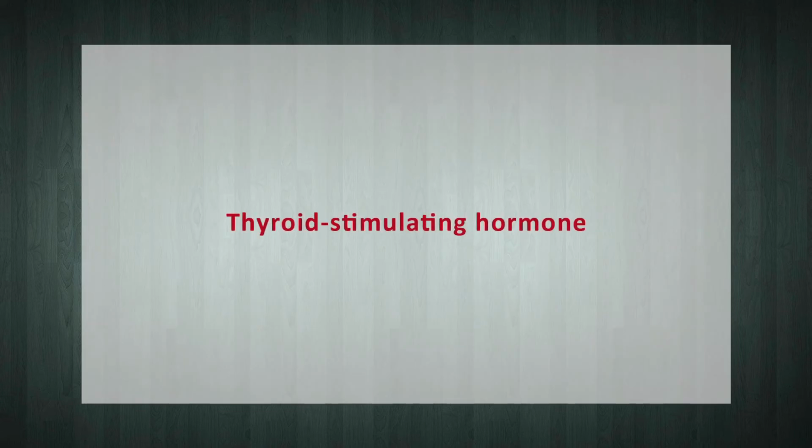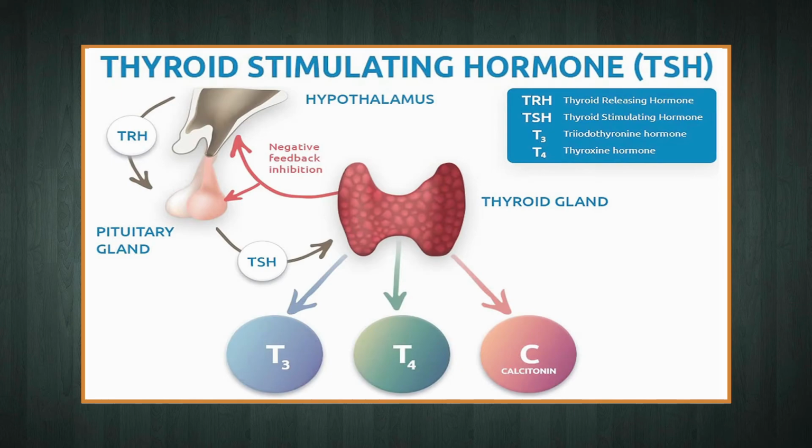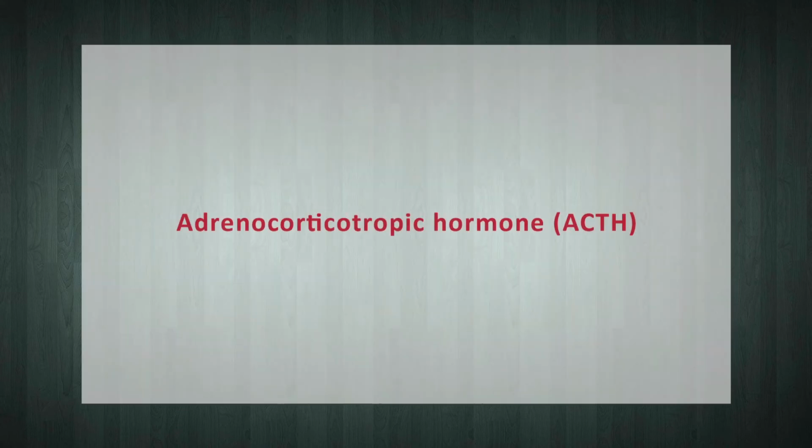The second one is thyroid stimulating hormone. It's a glycoprotein hormone. Its main function is to stimulate the thyroid gland to secrete the thyroid hormones, that is triiodothyronine or T3, and thyroxine, that is T4. Next one is the adrenocorticotropic hormone or ACTH.